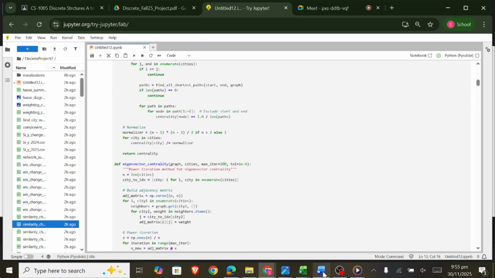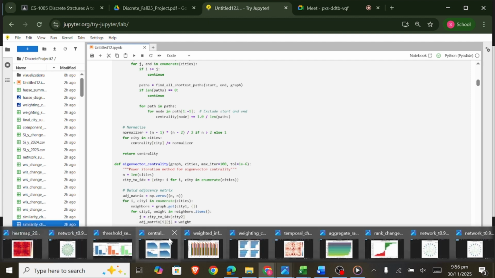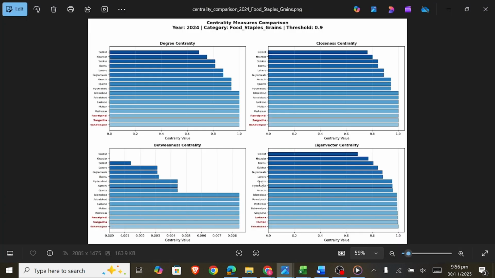So as we can, open the centrality comparison 2024 food staples grains picture. Now this is a 2 cross 2 grid showing all four centrality types. The first is degree centrality. This counts how many cities have similar prices. High degree means city prices match many others. It represents typical market conditions.